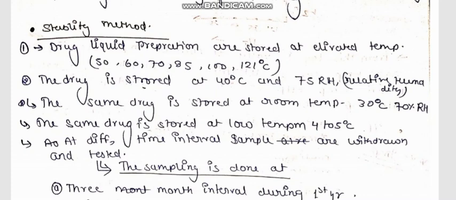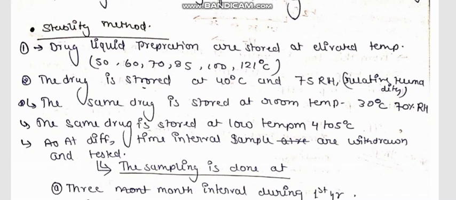Because if we want to carry out the accelerated stability study of any drug, or we want to find out the shelf life of any product, then we have to keep the product at different temperatures and different humidity levels, because the drug is not sold in a particular country, but the requirements of different countries are here. So when the drug is prepared, it is tested against various temperatures and humidity, because of the difference in temperature and the humidity level of every country.